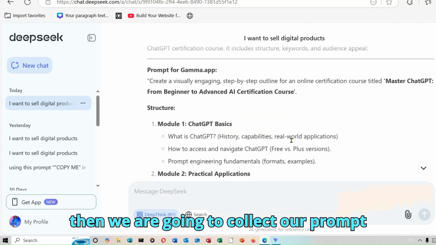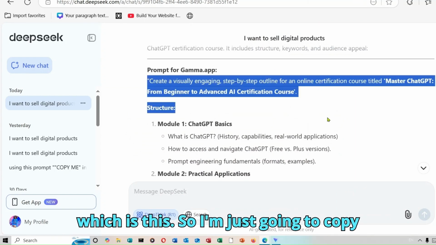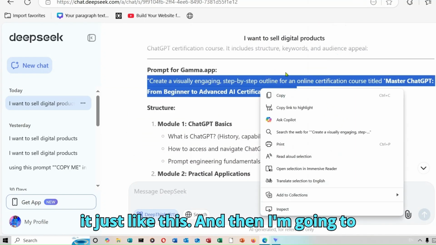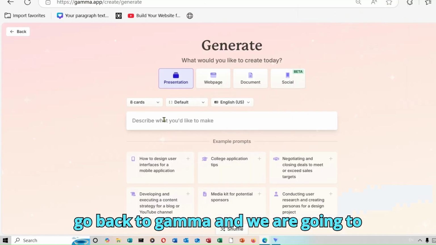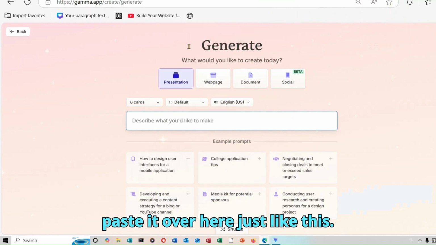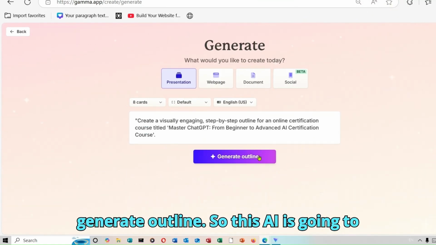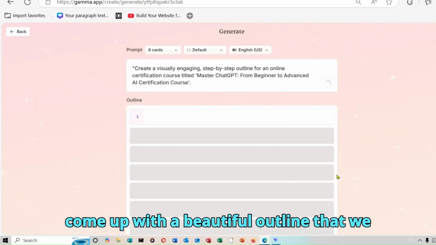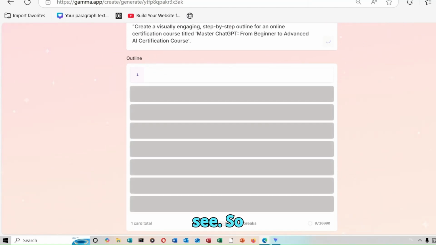And then we are going to collect our prompt that they generated for us earlier on, which is this. I'm just going to copy it just like this. Then I'm going to go back to Gamma and we are going to paste it over here just like this. Then all you have to do is to click on generate outline. This AI is going to come up with a beautiful outline that we are going to be able to use, like you can see.